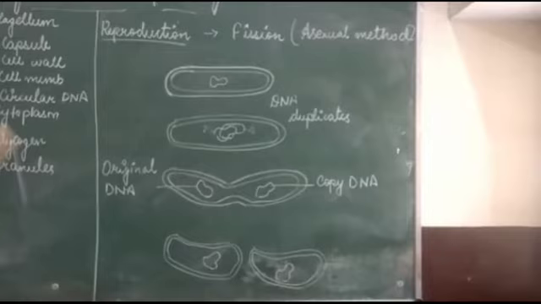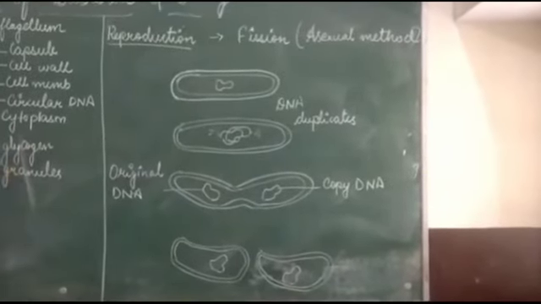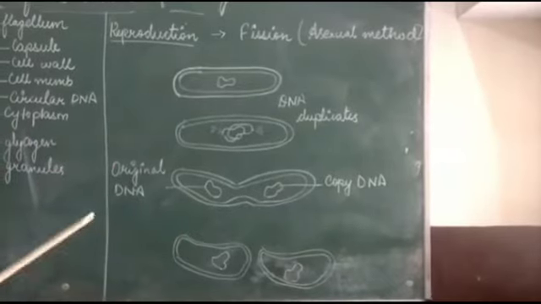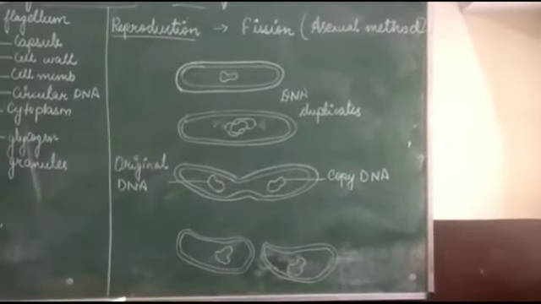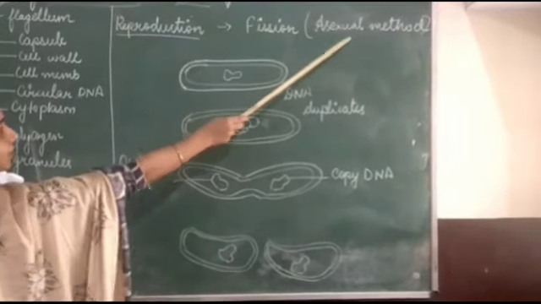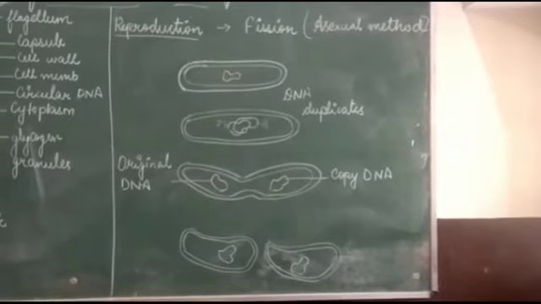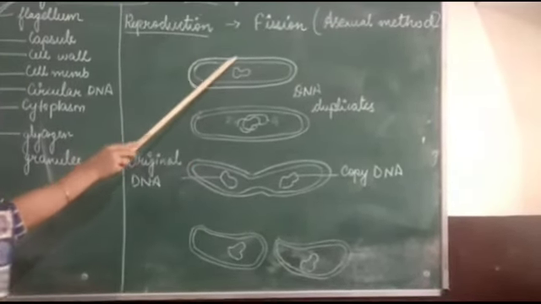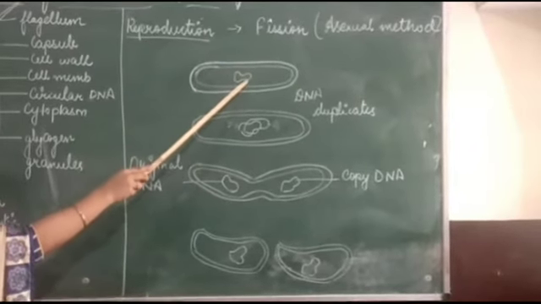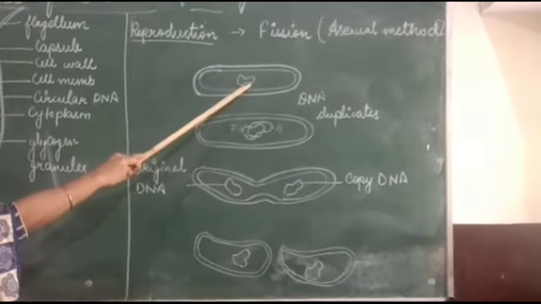All of you know that the reproduction rate or multiplication rate of bacteria is very fast. It multiplies and reproduces really fast. Now, by which method? Reproduction in bacteria occurs only by the asexual method, either by fission or by cell division. Here, this is the bacterial cell, this is the cell wall, cell membrane, and this is the genetic material, also called the plasmid or circular DNA of bacteria.